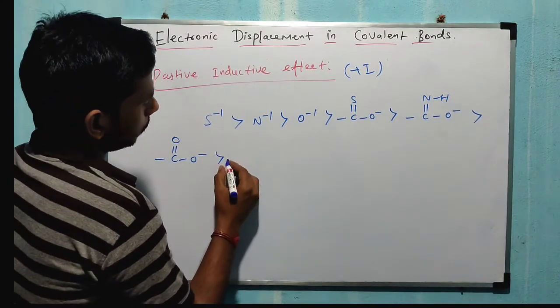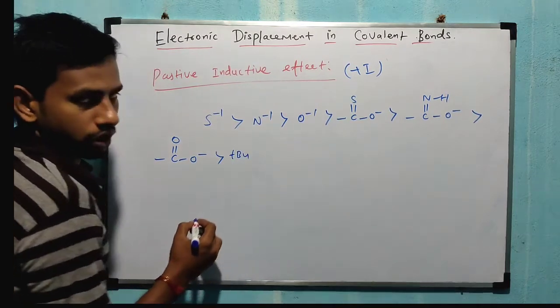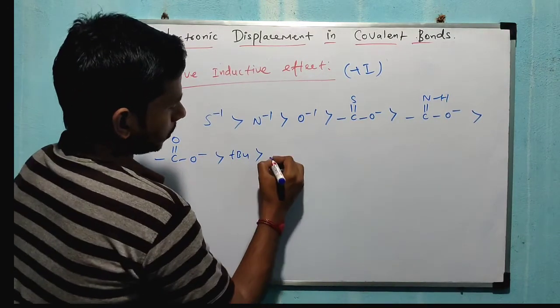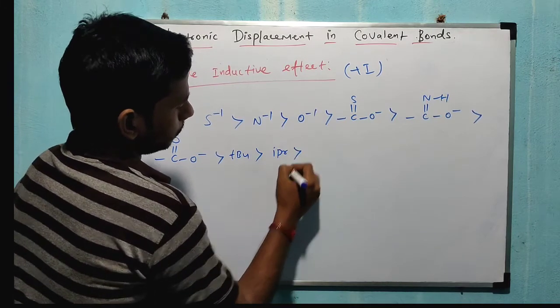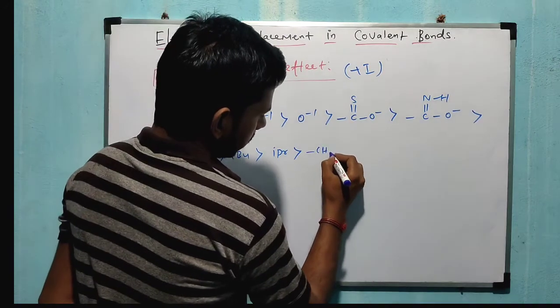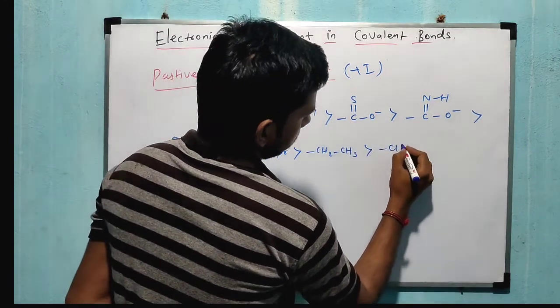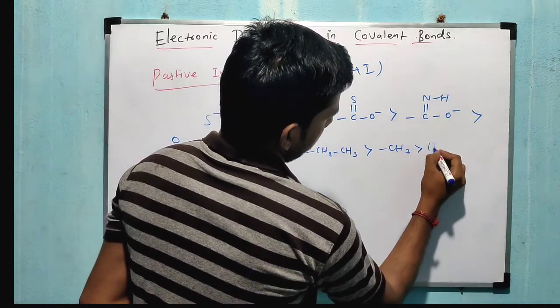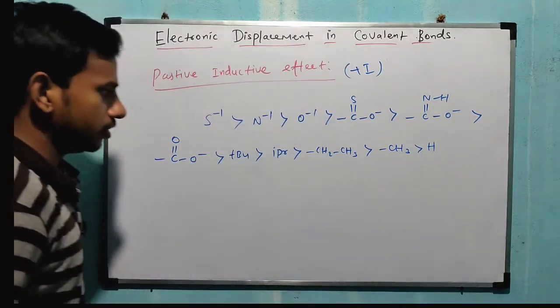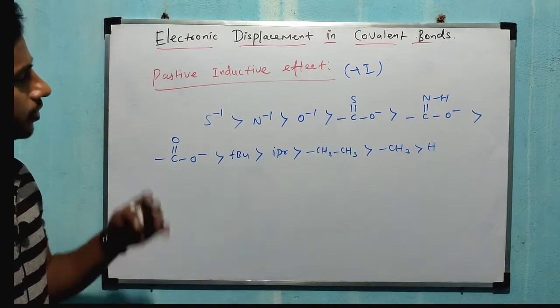So next one you take tertiary butyl group. Now this is also one of the plus I groups. Next one I am taking isopropyl group. You take next one ethyl group. Next one methyl group, and the last one is hydrogen. Now this order is the increasing order of plus I groups.